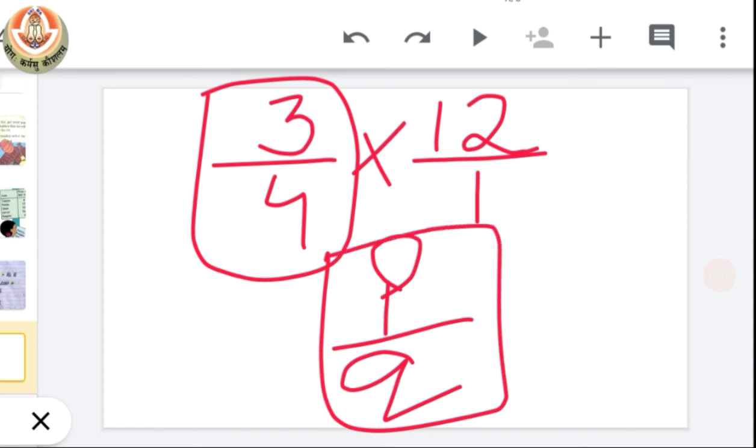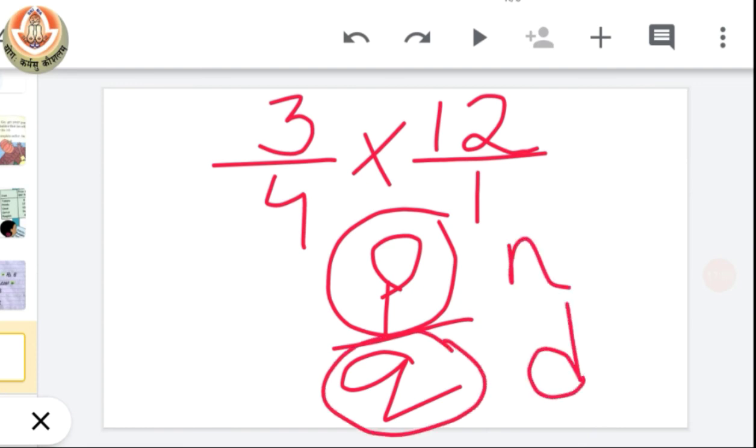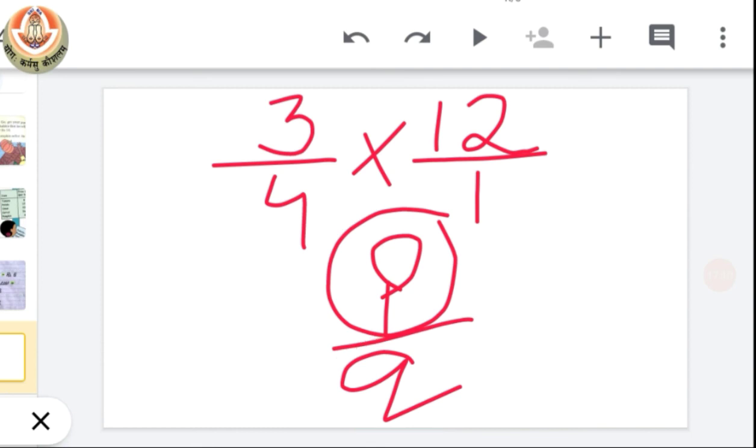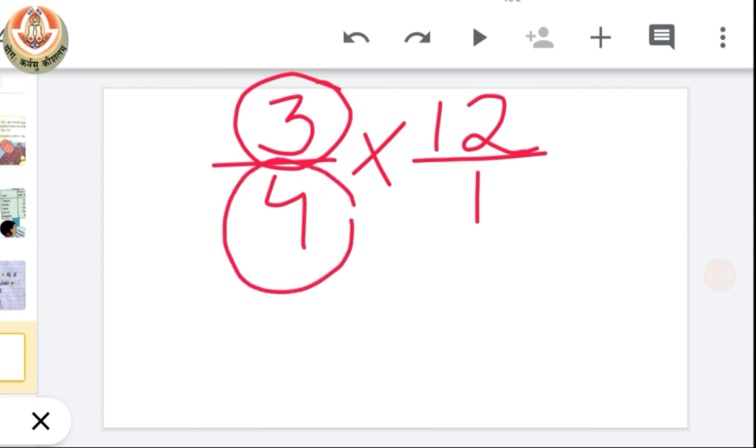Now when we have numbers like p by q form, you can see here 3/4, it is in this form. They are called rational numbers. Okay, and the upper number is our numerator and the lower number is our denominator. Keep this thing in mind that upper number is known as numerator, lower number is known as denominator.